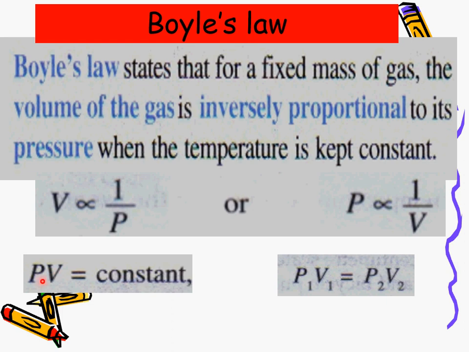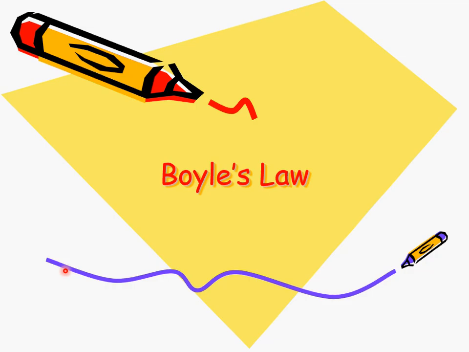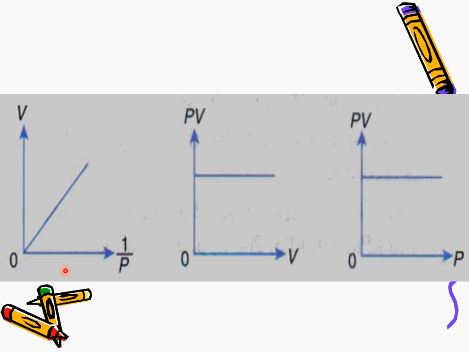No matter what the value of your V, the value of P times V will be the same. P times V will be a constant no matter what the value of P.